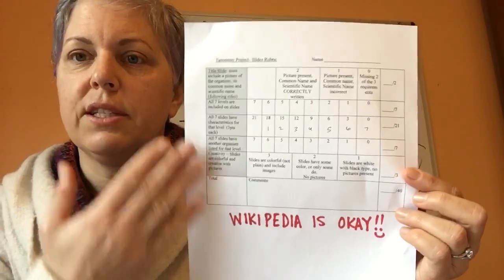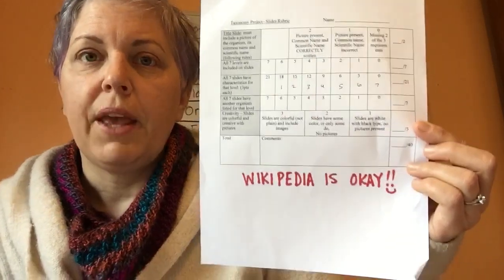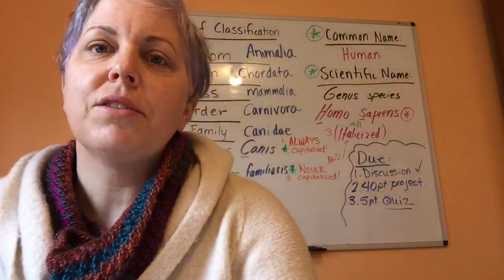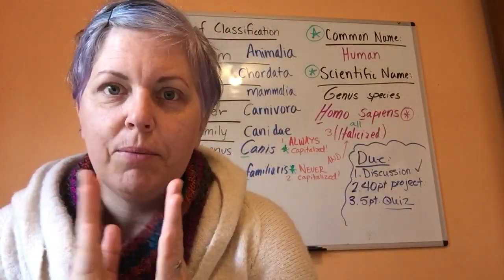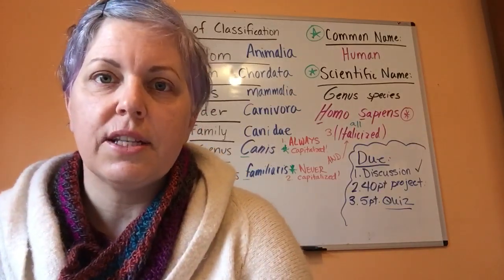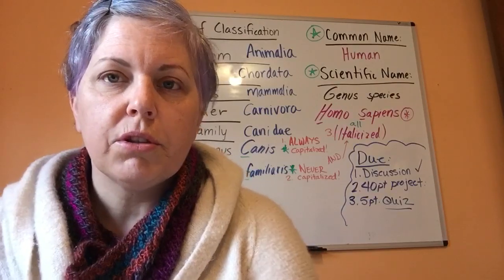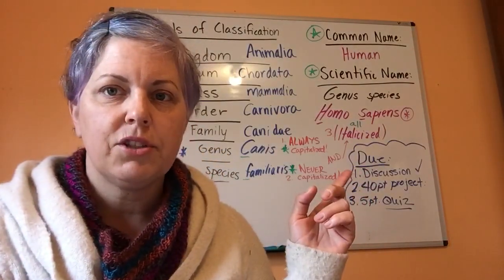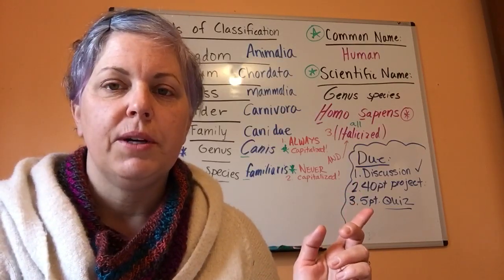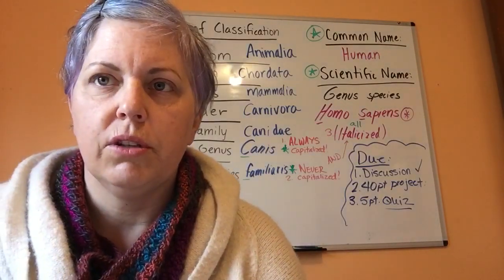Again, this is all on Canvas. This rubric is on Canvas. There's a requirement number 3 that I want you to upload into Notability and label it number 3 so you can look at it. Please read all the directions. I wrote them so that you can understand what I'm looking for in that project. If you have questions, as always, you can email me and I will respond as soon as I can. So those are the 3 things you have to do this week. Add to my discussion from today's module. Start your project, and then you have a 5-point quiz that I will publish, probably tomorrow, so that you can do it early if you want.